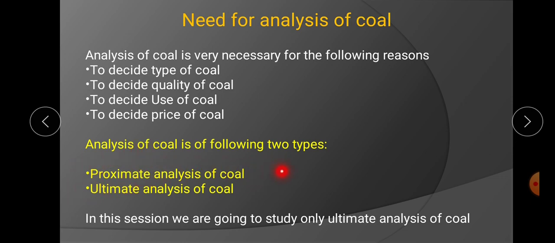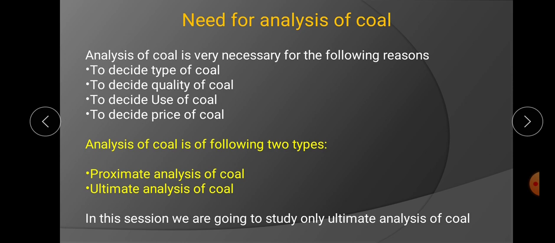Proximate analysis is the analysis in which percentage of moisture, volatile matter and ash is determined. That analysis is called proximate analysis of coal. Ultimate analysis of coal is the analysis in which we determine the percentages of elements, that is percentage of carbon, hydrogen, nitrogen, sulfur and oxygen. That type of analysis is called ultimate analysis of coal. So basically this is the difference between proximate and ultimate analysis.